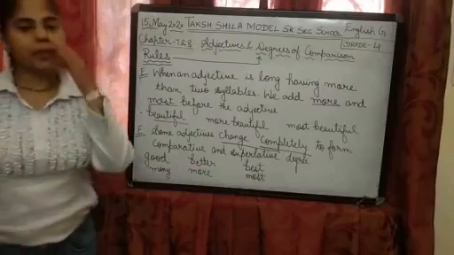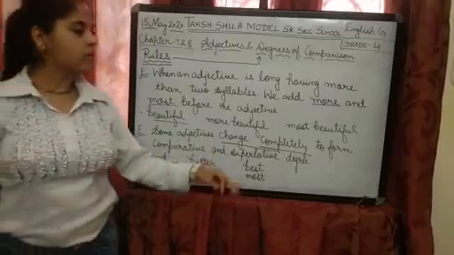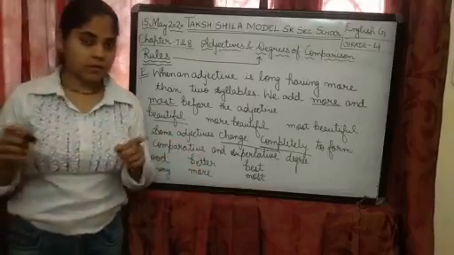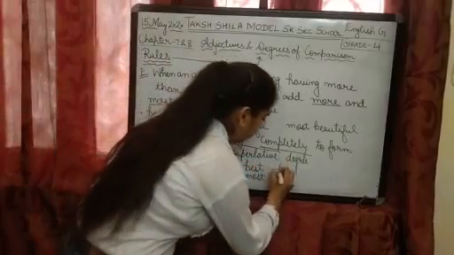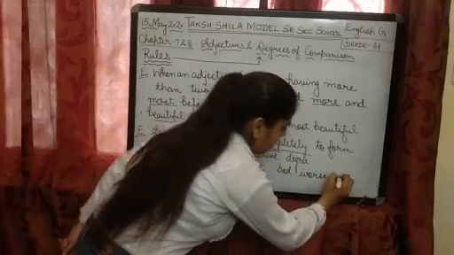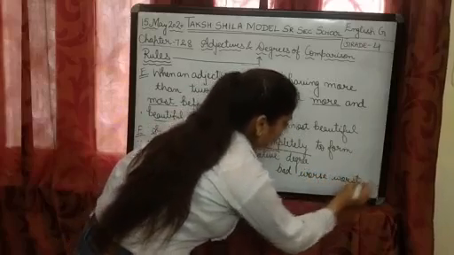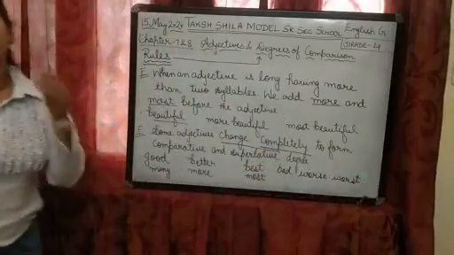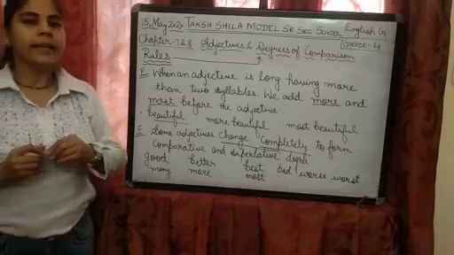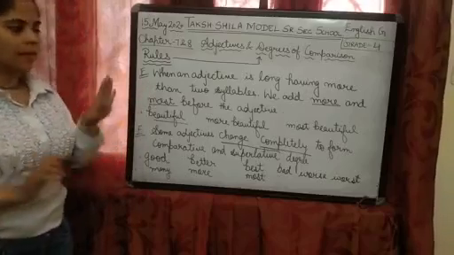Clear? You can see all these words are completely changed. I think the rules are clear to you. I hope this topic is clear to you.